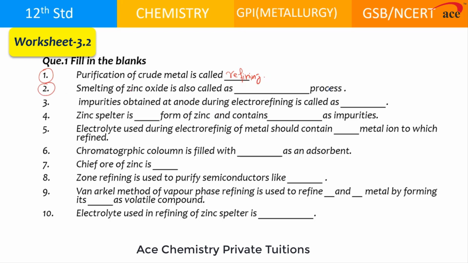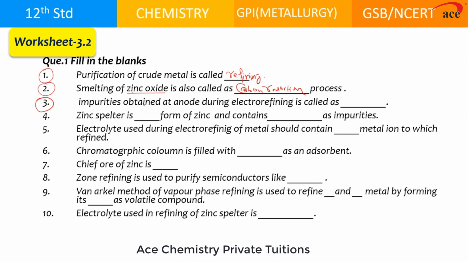Second one, smelting of zinc oxide is also called, this process is referred to as the carbon reduction process, because smelting of zinc oxide involves reduction of zinc oxide, and for that purpose zinc oxide is heated with carbon. So that's why this is referred to as the carbon reduction process.